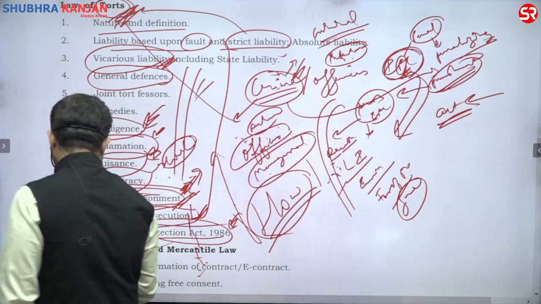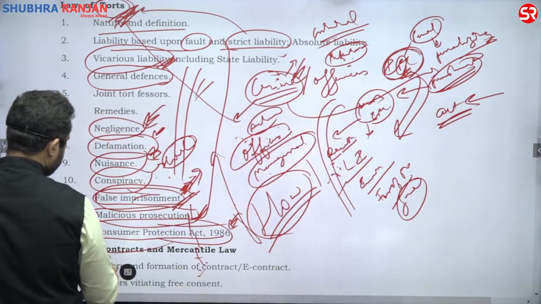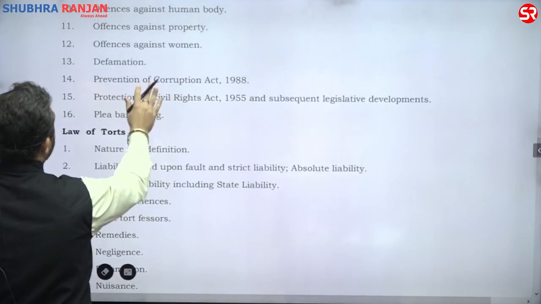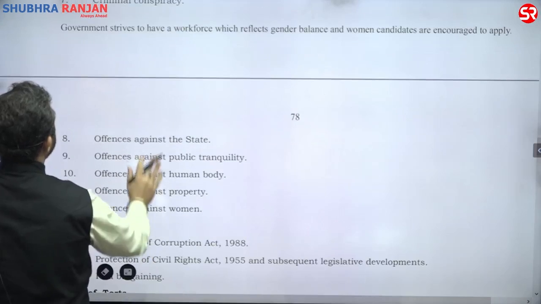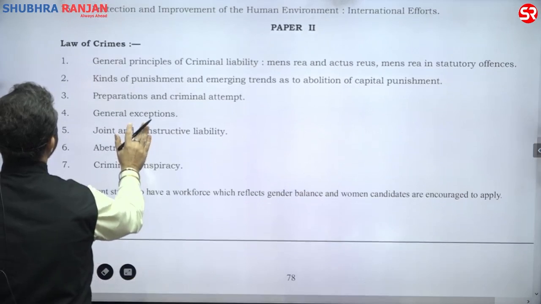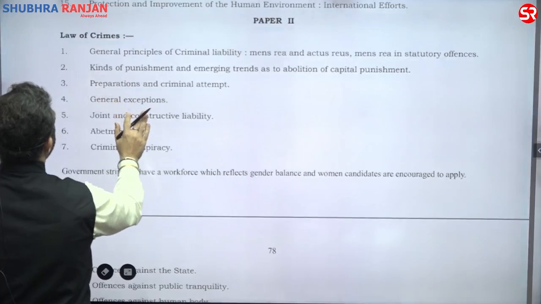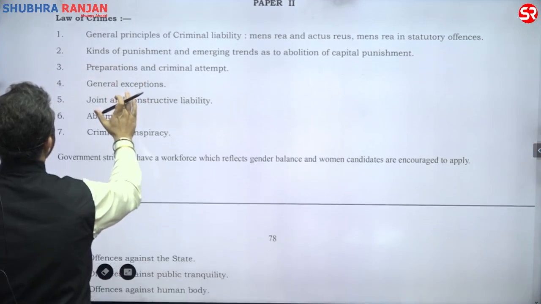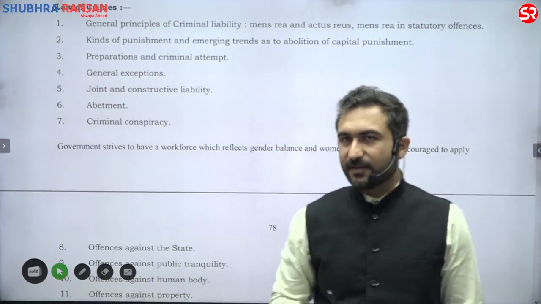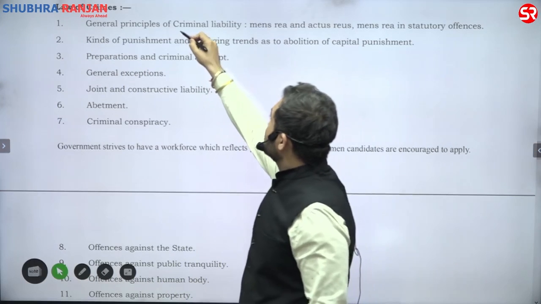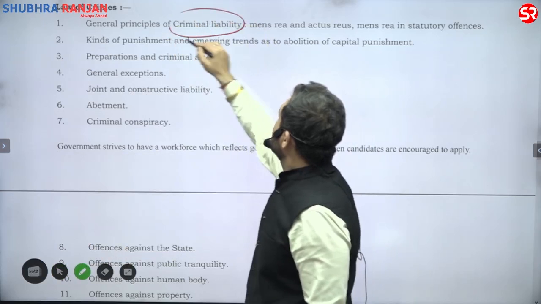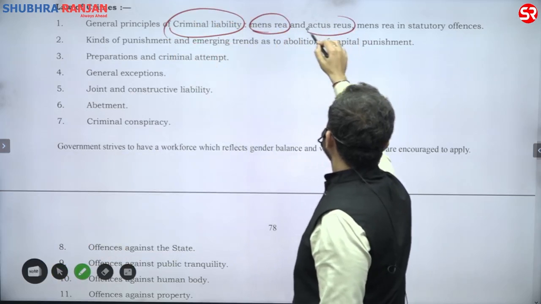One more subject that I'm going to take with you is law of crimes. Let's see what all subtopics you have here. General principles of criminal liability, mens rea, actus reus.